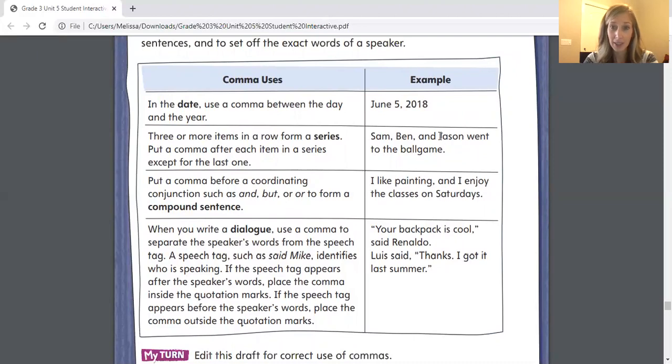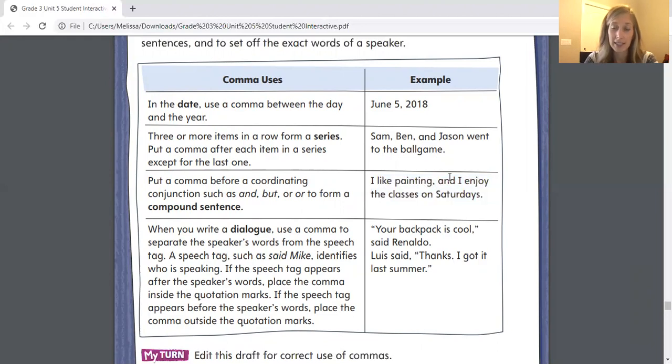Put a comma before a coordinating conjunction such as and, but, or to form a compound sentence. So just like we did up here, we put a comma before and. We also did it in this sentence: I like painting, and I enjoy the classes on Saturday. The reason why this sentence used a comma before and is because it's a compound sentence. Like I mentioned in another video, I like painting. I like the classes on Saturdays. Those are two independent clauses or phrases. You can combine them just like we did in this sentence by using a comma and.